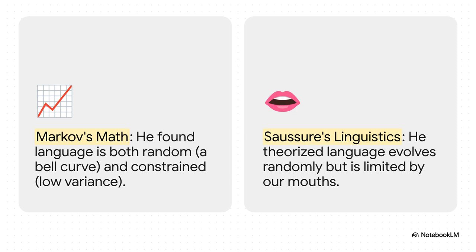And yet, Saussure had come up with the perfect explanation for both of Markov's contradictory clues. He theorized that, yeah, language evolves randomly. That's just what happens when millions of people make tiny, unconscious changes over time. That explains the bell curve. But, he said, those changes are also limited by the physical mechanics of our own mouths.